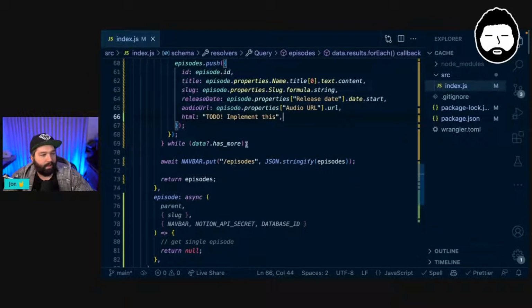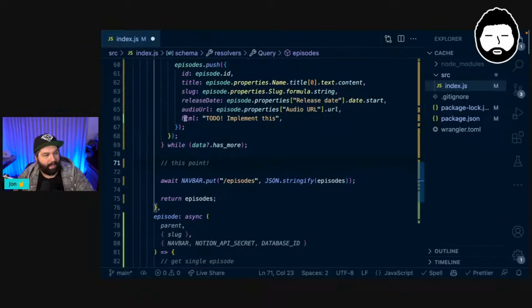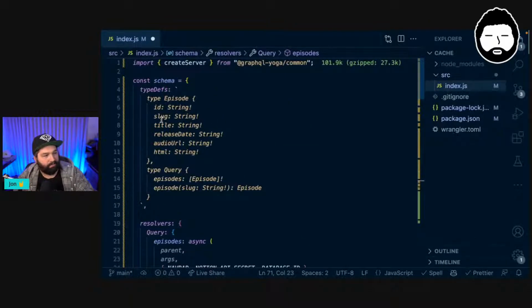So at this point, we have an array of episodes, which are the episodes that we went and got from Notion, and we've kind of filtered down the shape of those to be just an ID, title, slug, release date, URL, audio URL, and HTML. And so these match our schema, which has ID, slug, title, release date, audio URL, and HTML.